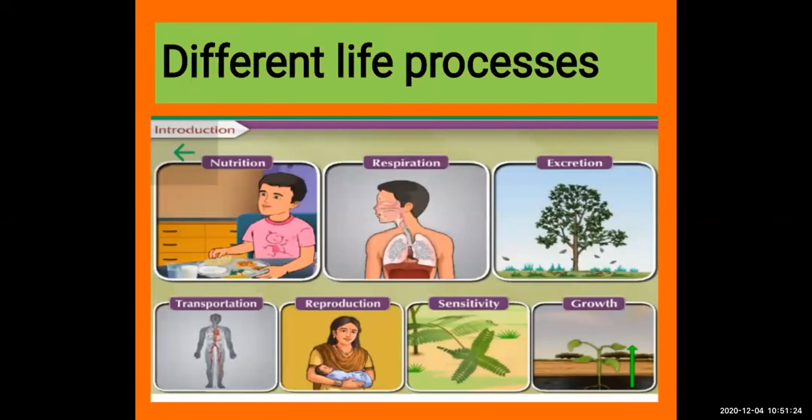Okay, next, growth. When we sow the seed, after a few days a new sapling, a sprout, will come from the seed. So that is growth. In our case also, we are very small, then we grow up by using energy. Okay, so all these different life processes are there. We will see one by one the important life processes in our body.